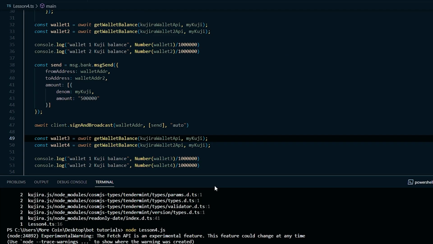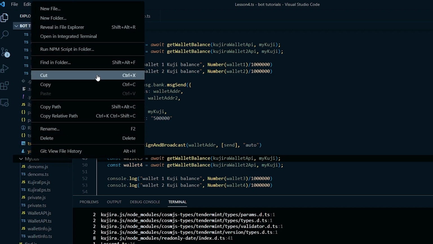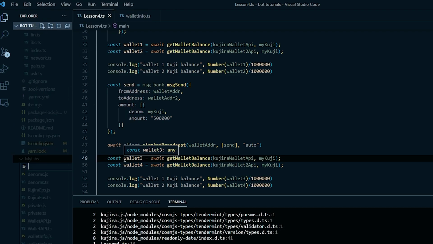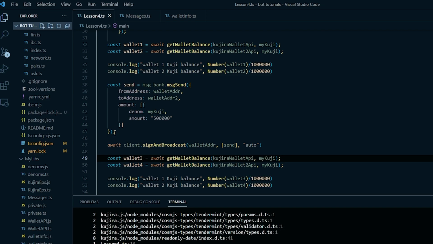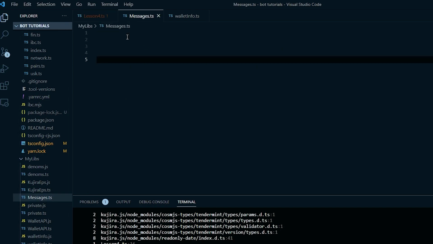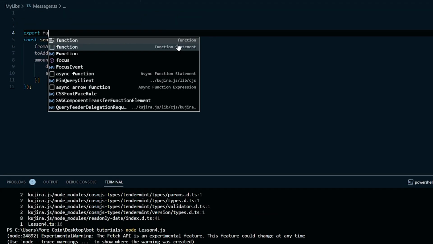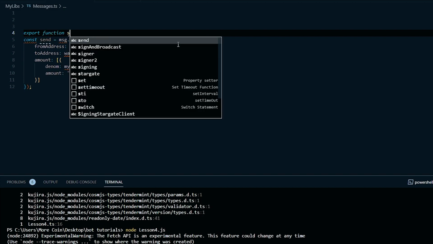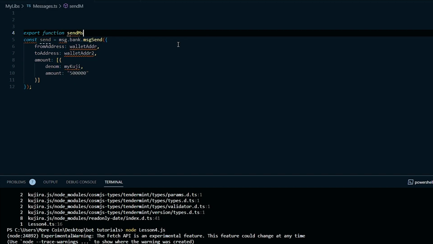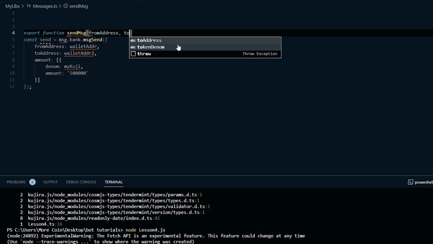Now that we have this working, let's clean up our code. The first thing we can do is create a file to hold the send message and turn it into a function that we can call in the future. To do that, I'll create a file in my mylibs folder called messages and move it there. First, I'll create a function by typing export function sendMessage, and I'll give sendMessage 4 parameters, which will be from address, to address, denom, and amount.